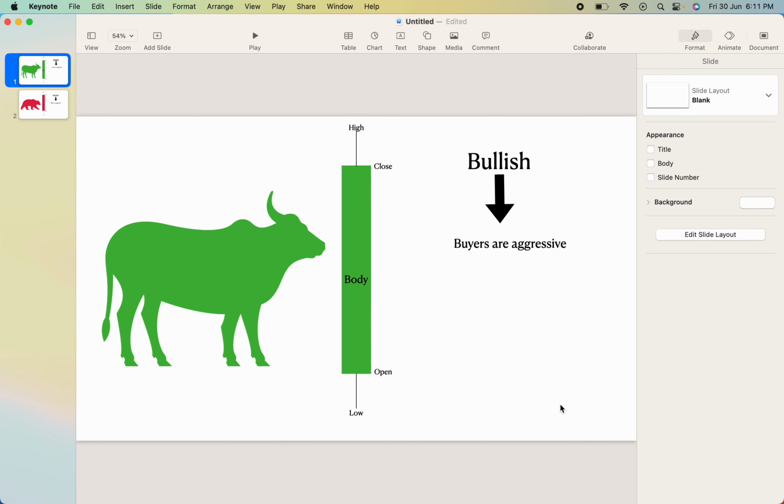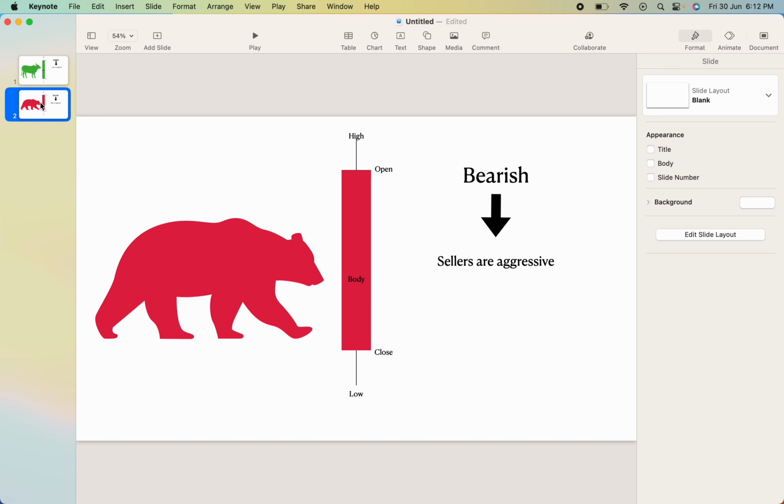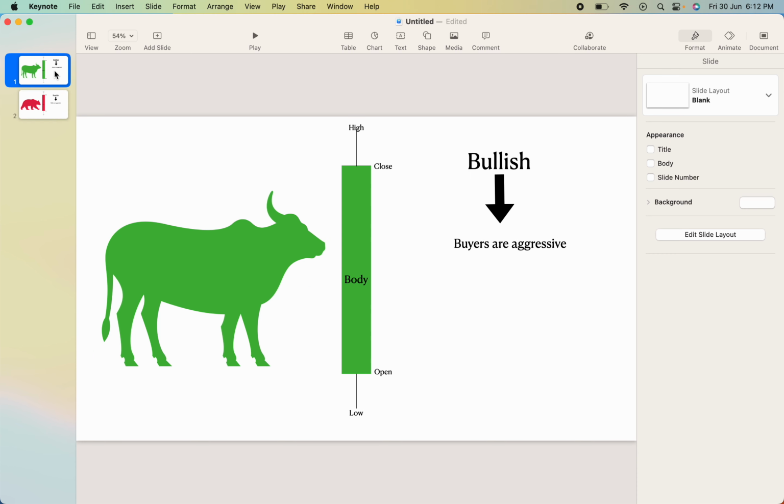Today's session is all about candlesticks. We have learned about different charts, different trends, and candlesticks are the prime element of any chart. So, in this lesson, we are going to learn about two basic candlesticks and the psychology behind it. First is bullish, and second is bearish. Let us first see what we mean by bullish.